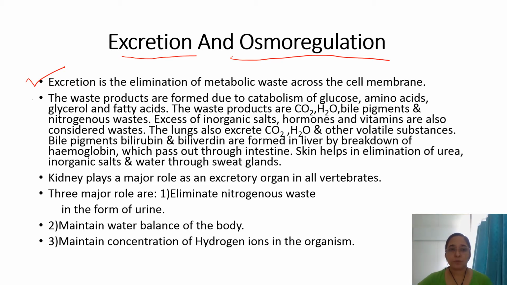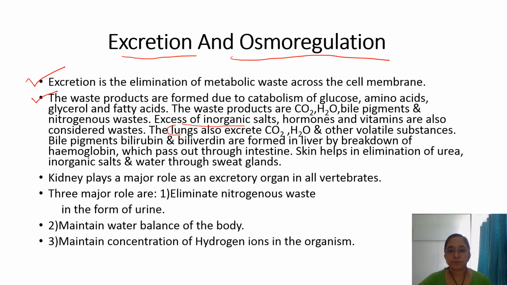The waste products are formed due to catabolism of glucose, amino acids, glycerol, and fatty acids. And the waste products are carbon dioxide, water, bile pigments, and nitrogenous wastes. Excess of inorganic salts, hormones, and vitamins are also considered as waste.